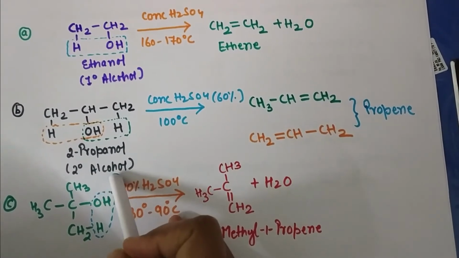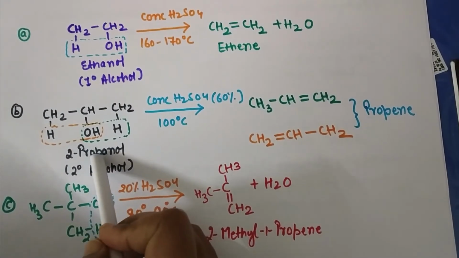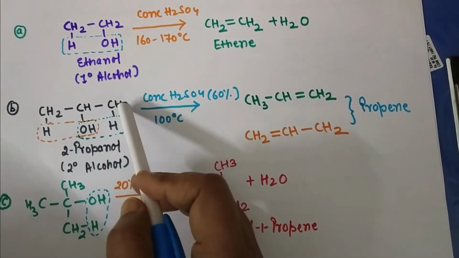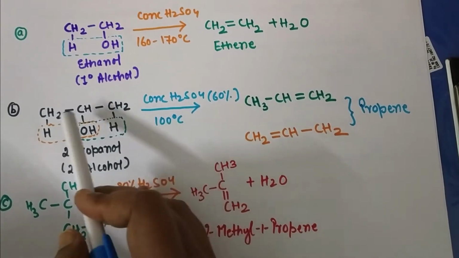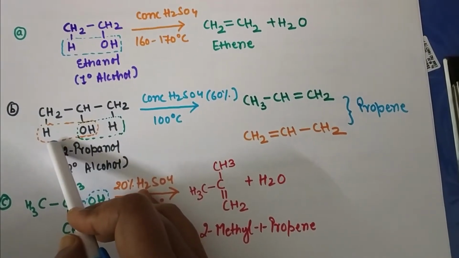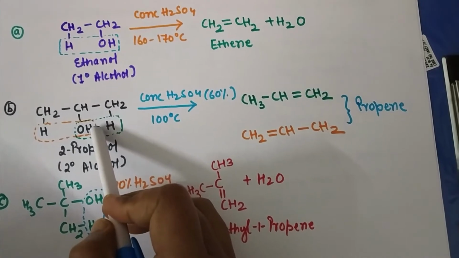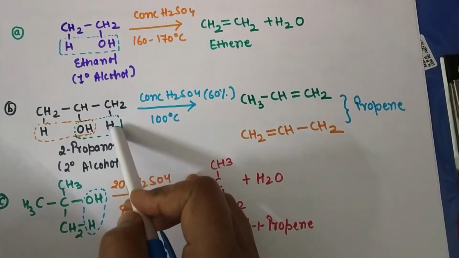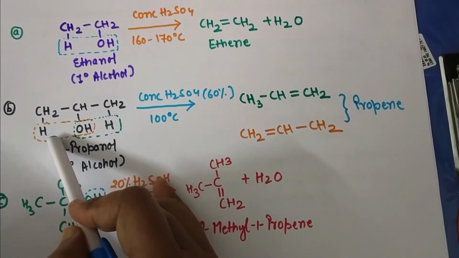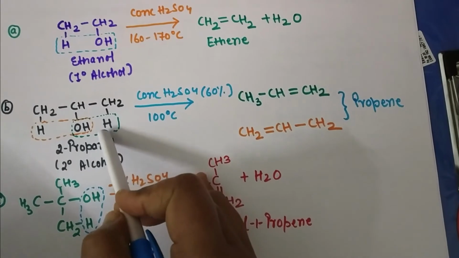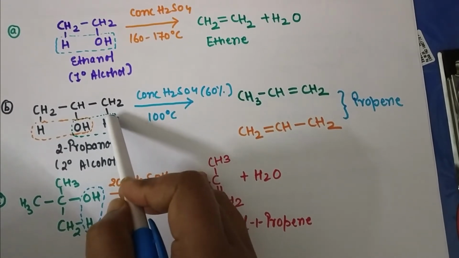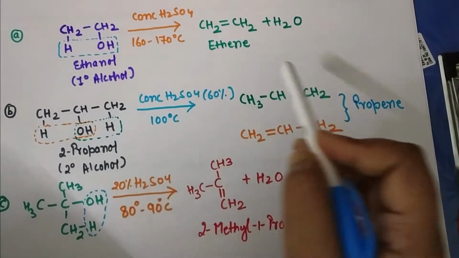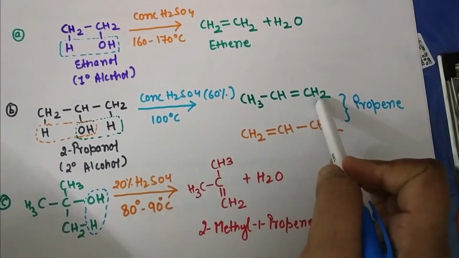In case of secondary alcohol, the example is 2-propanol. Here you can see on the second carbon the hydroxy group is present, and on this carbon hydrogen is there and on this third carbon hydrogen is there. So there is a possibility of two types of products, either the elimination of hydrogen from this carbon or the elimination of hydrogen from this carbon. When the elimination of hydrogen from this carbon takes place, as I have indicated with the green color, you can see propene will form as a product.